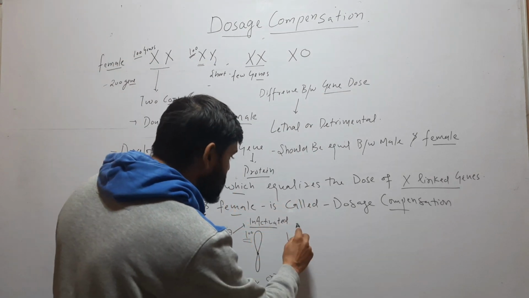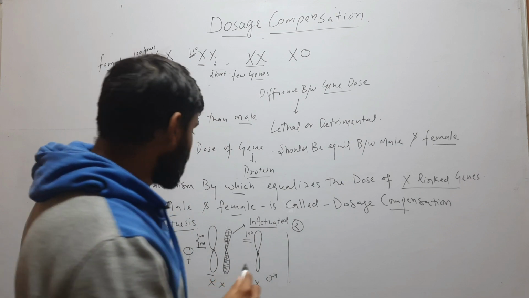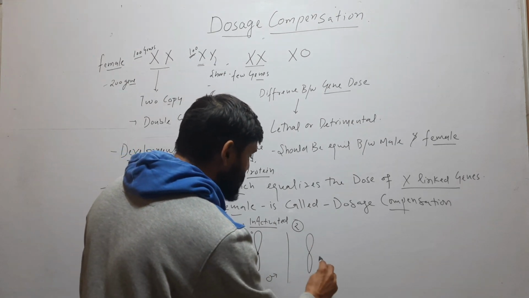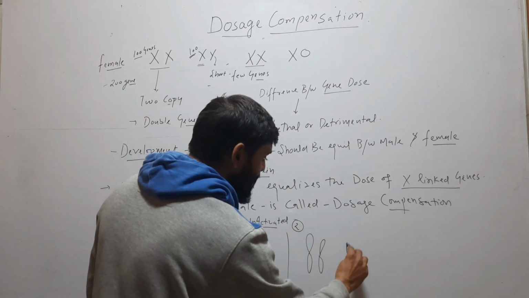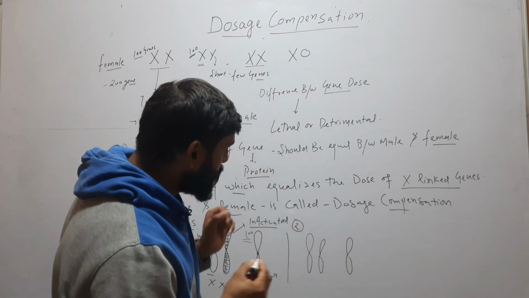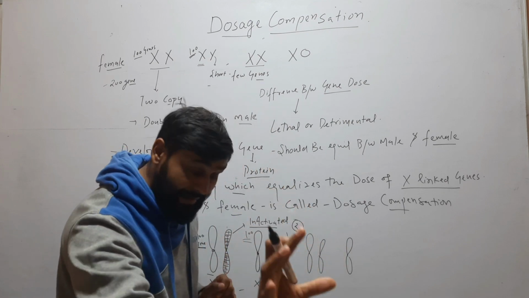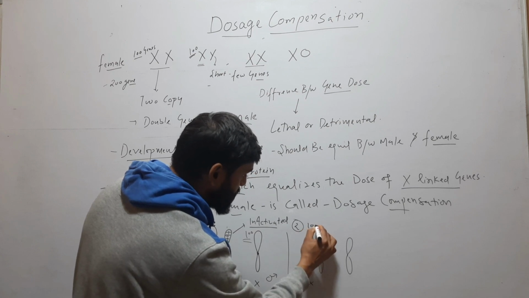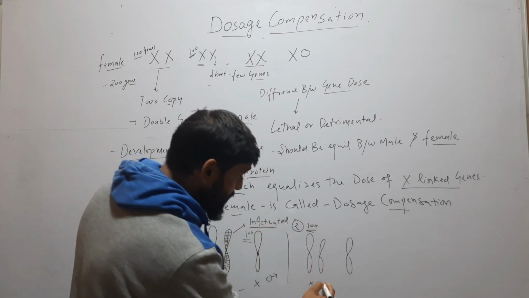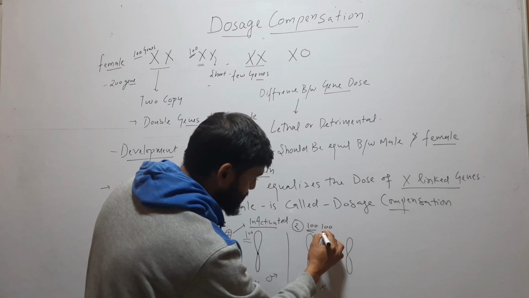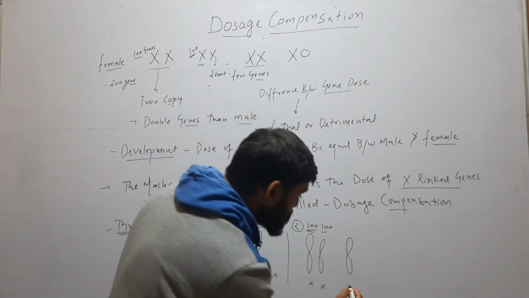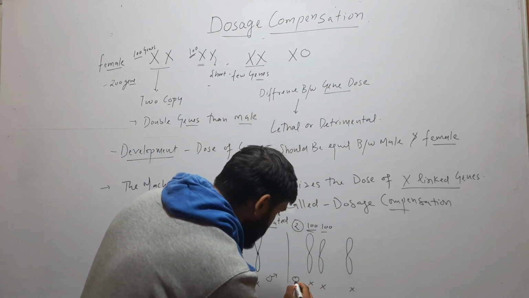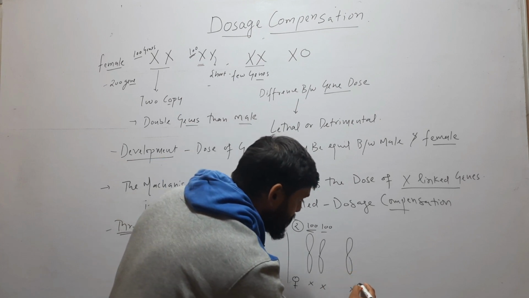The second hypothesis says that we have 2 X chromosomes in female and 1 in male. Suppose in a day this X chromosome is producing 100 proteins. This X is also producing 100 proteins. This is the X of XX of female, and this is the X of male.